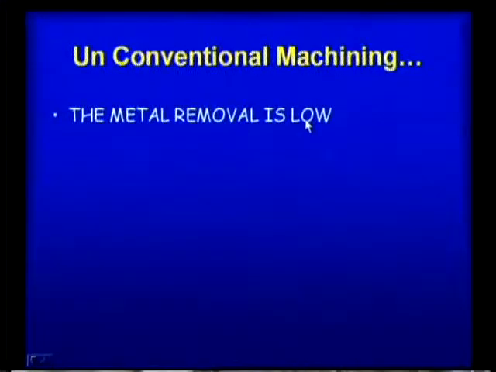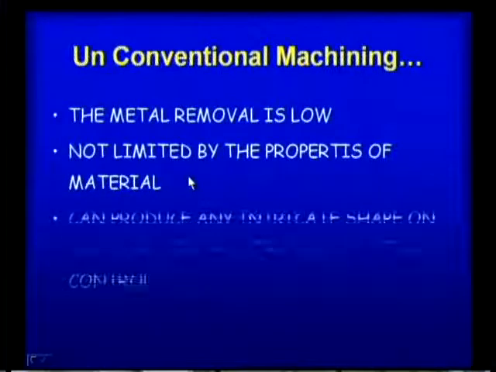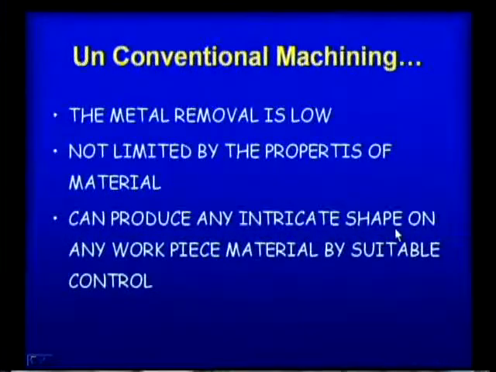So, in this case the metal removal is low, but the material removed is a harder material, not limited by the properties of the material, same as in the previous case. It can produce any intricate shape on any workpiece material by suitable control, complicated shapes which do not have uniform or conventional shapes, on any workpiece material, whether hard, or hard and tough and brittle, or any type of material, with suitable control. Again, the control is also there. So, not without a control.